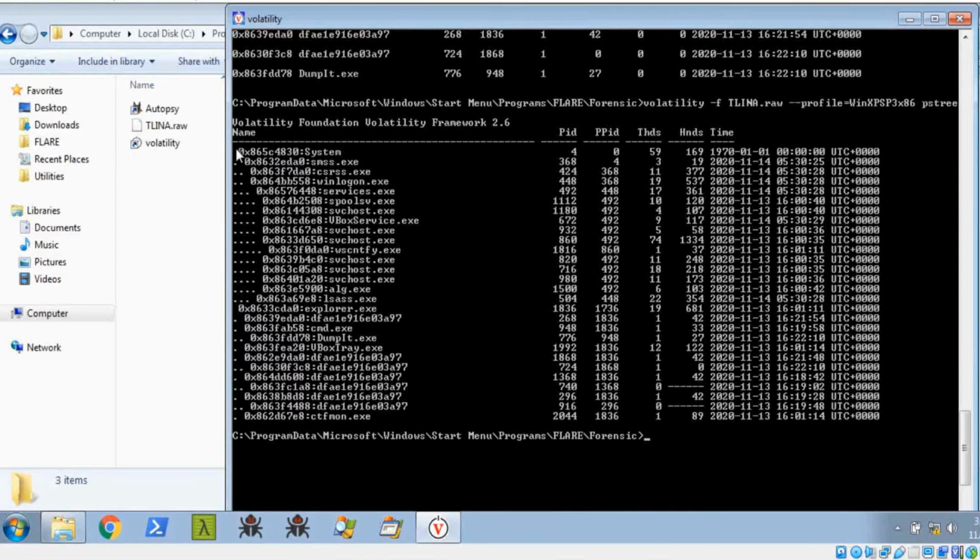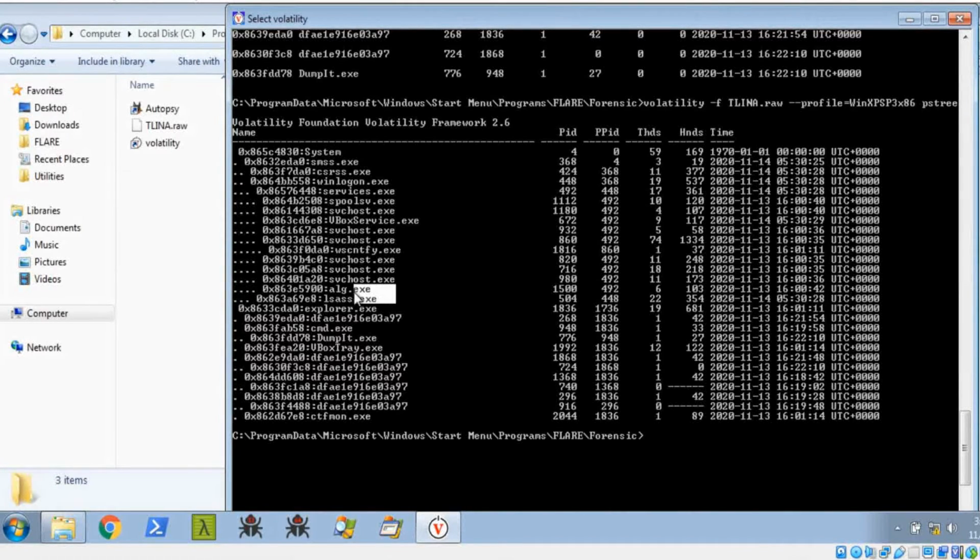So you can see some system processes that are running. This is a parent process. These are the child processes, you can see these dots here. So this is services.exe, and this is system. Inside that system these processes are running up to this point.